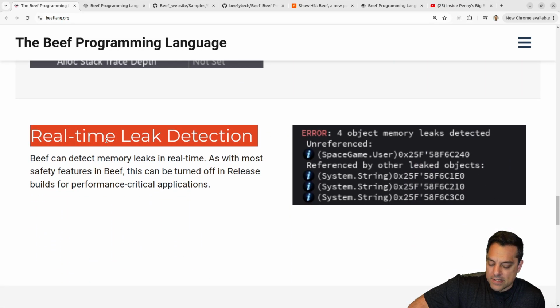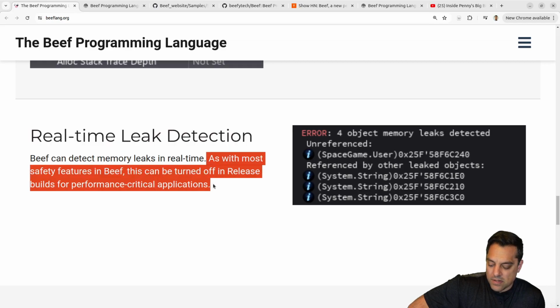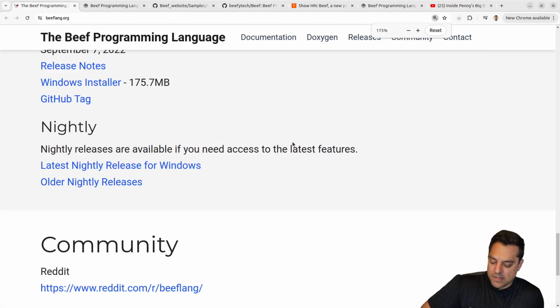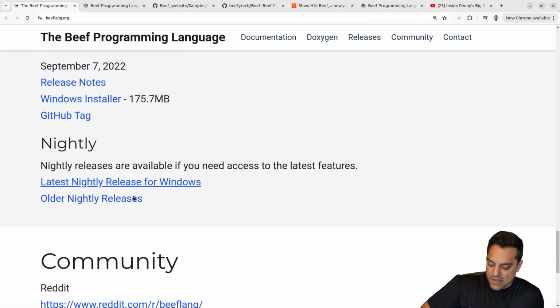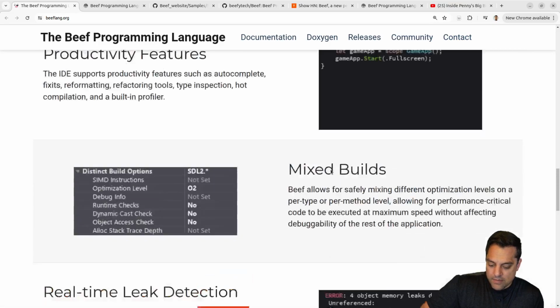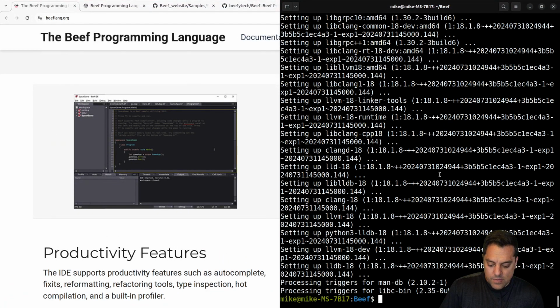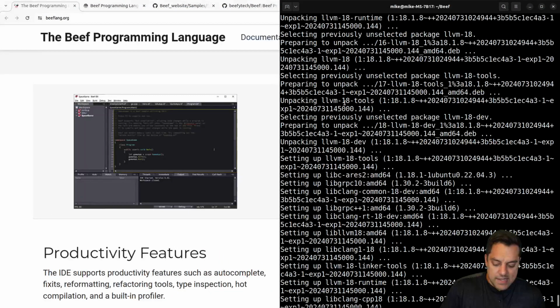Let's see, real-time leak detection. That's cool. So I guess maybe I don't need to use Valgrind or something. Yeah, really neat here. Okay, so we got a lot of releases here. I wonder if there's just a nightly release. Oh, that's for Windows only, maybe. Okay, that's okay. Let's see how we did here. Okay, so we got LLVM. No, well, we got the Clang 18 compilers. I don't know if we got LLVM with this, though.